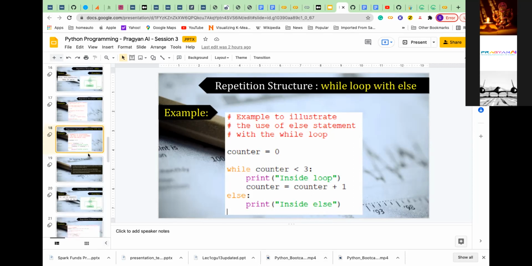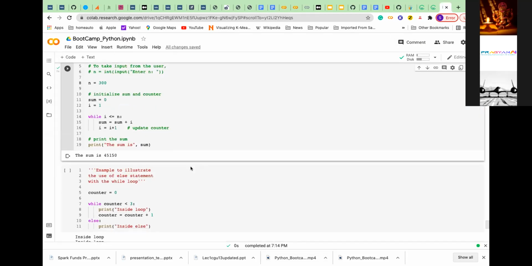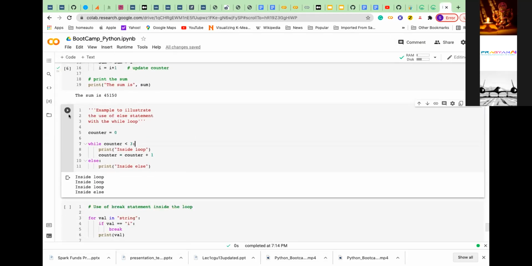Okay, if you want to see how while and else works, let me show here. Till I am in the loop, it will stay there, and when I come out of the loop, I will come to the else portion. Only the last time when you are coming out of the loop. If this was not there, it would go to the next statement.